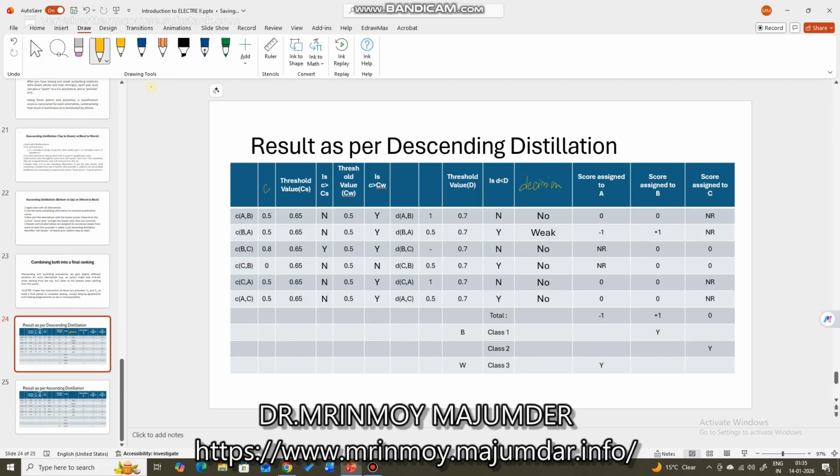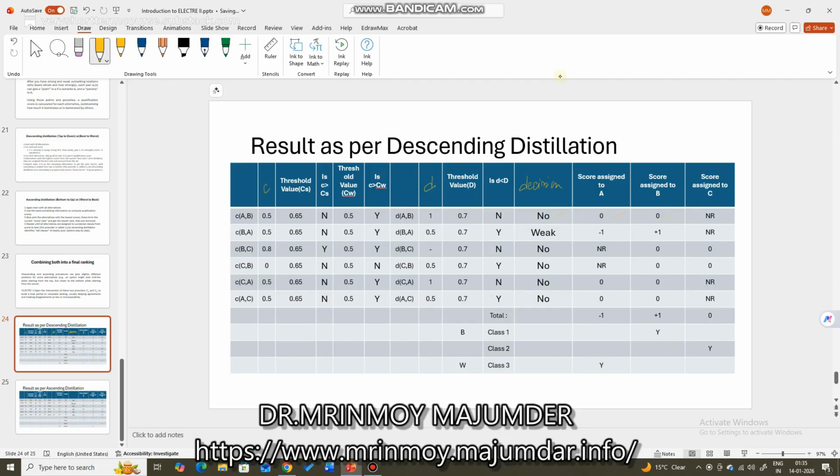This is the concordance value, threshold value, question, threshold value weak, question, and this is the discordance, the value of the discordance index, and so on. Right, so there is no outranking. So the score assigned to A is 0, the score assigned to B is 0, everybody is 0. And the score assigned to C doesn't matter because we are comparing only A to B.